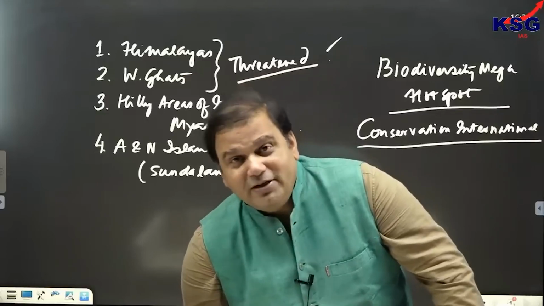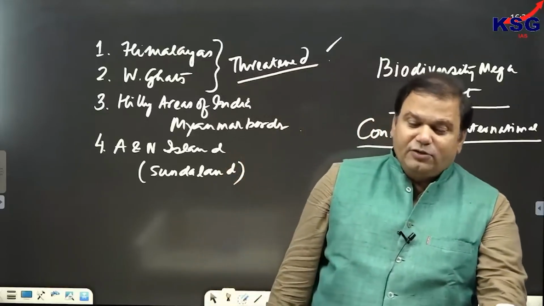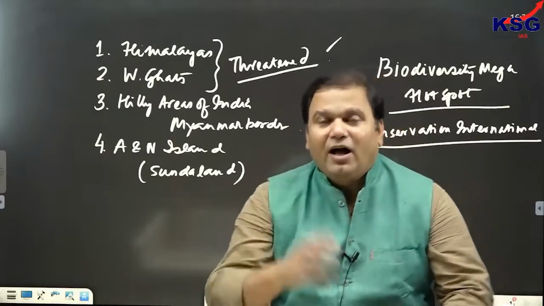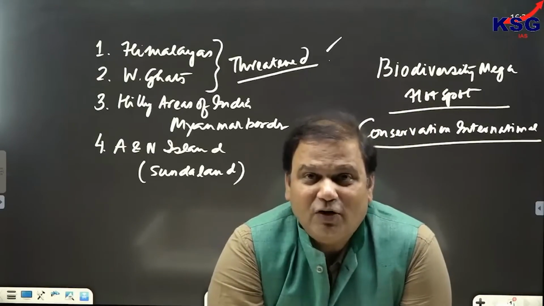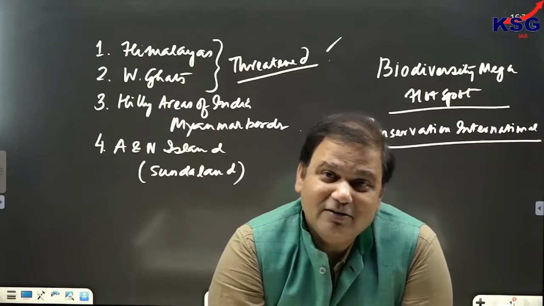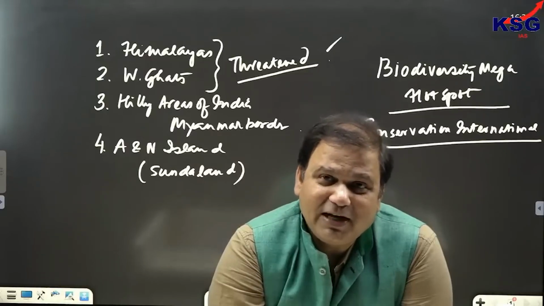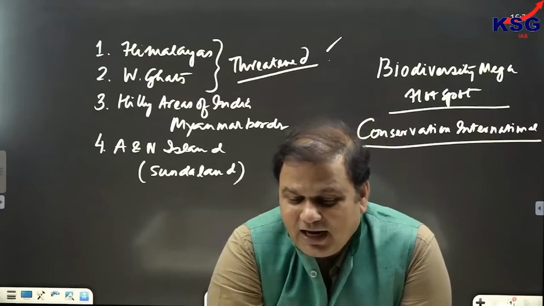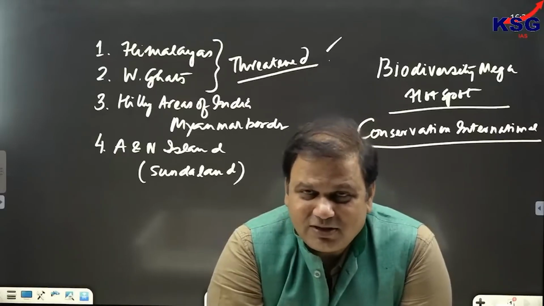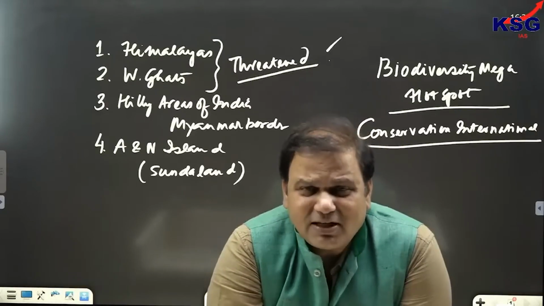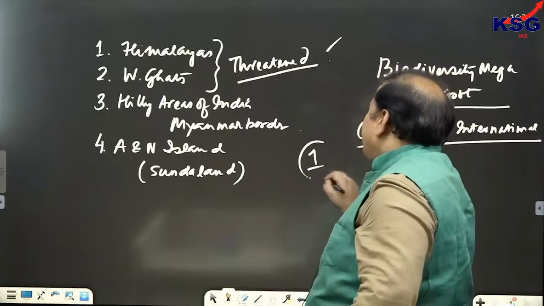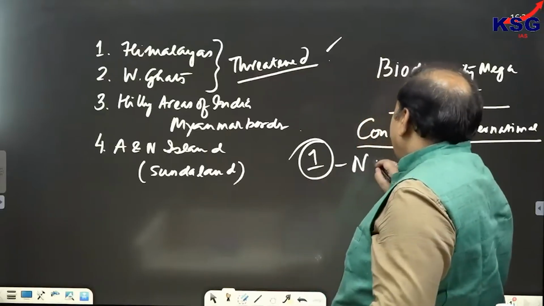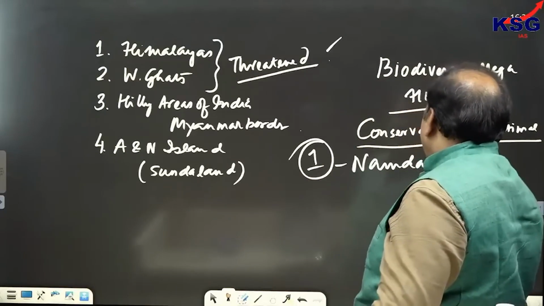They are threatened due to human intervention. Clear? And they lie at the confluence, at the meeting point, of more than 2 countries. That's why they are mega. So they are areas of immense biodiversity, threatened due to human intervention, and they lie at the confluence of more than 2 countries. That's why they are mega. So we can see that there are 12 such mega hotspots in the world, out of which 1 is present in India. And that one hotspot which is present in India is called what? It is called Namdhapa National Park.